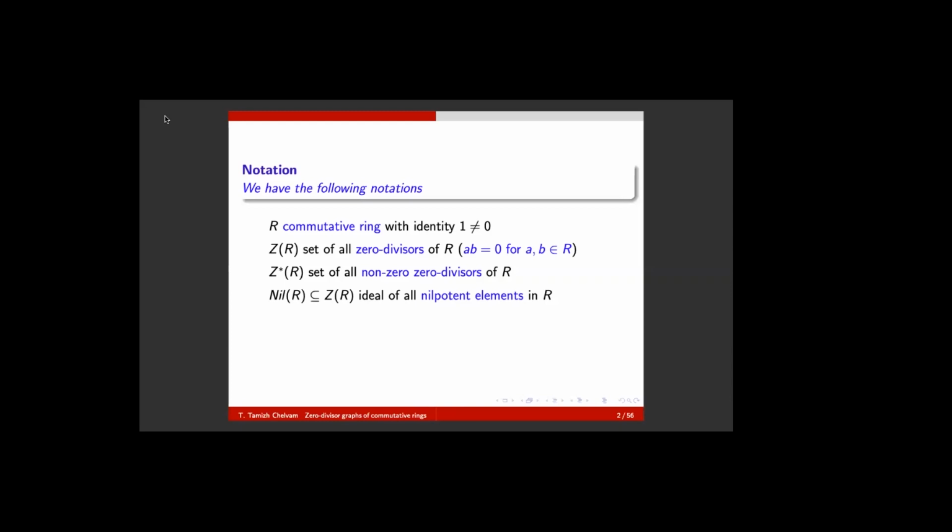So all nilpotent elements are part of zero divisors.